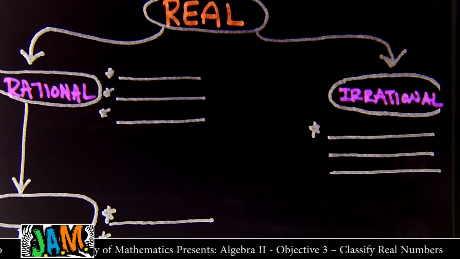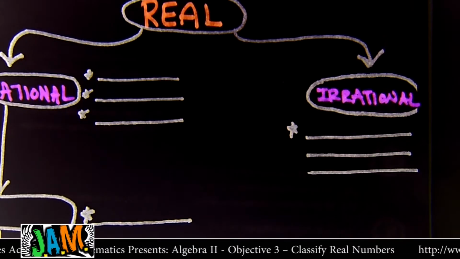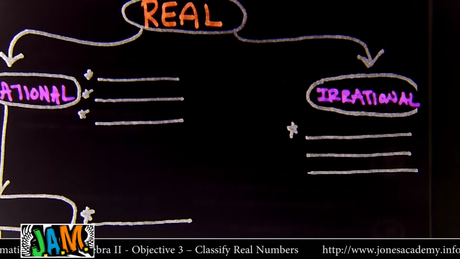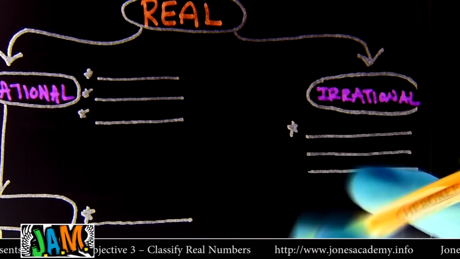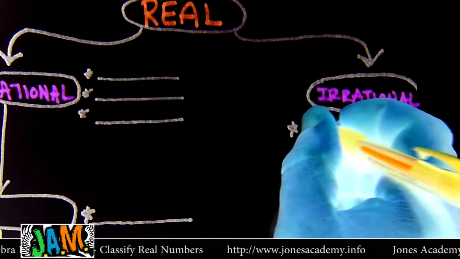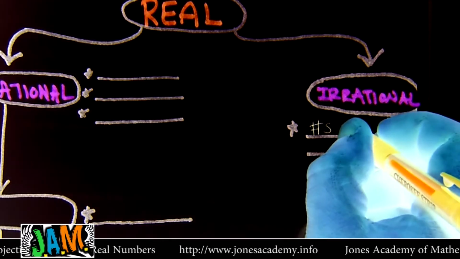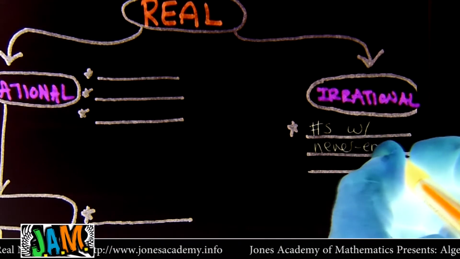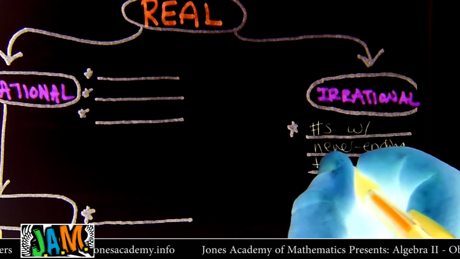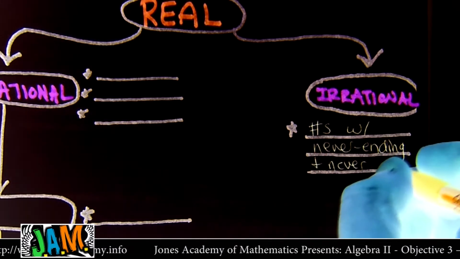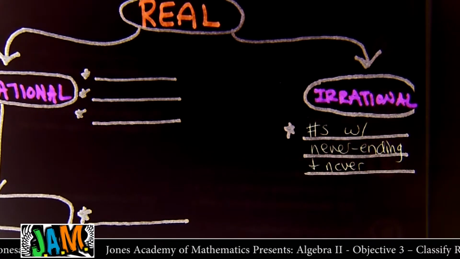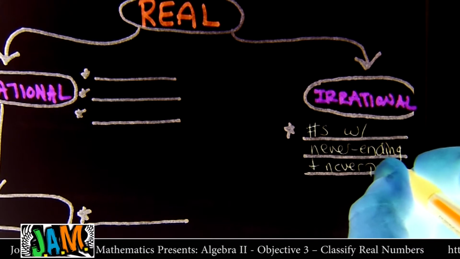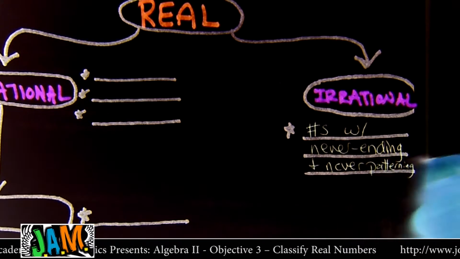We talked about that on a previous note. Irrational numbers, they're numbers that have decimals that go on forever but don't have any kind of pattern to them. So I'll use the numbers on here, shorten this up. Numbers with never-ending and never patterning, repeating, and never repeating pattern. I don't know. We'll make up a word. Patterning. Decimals.